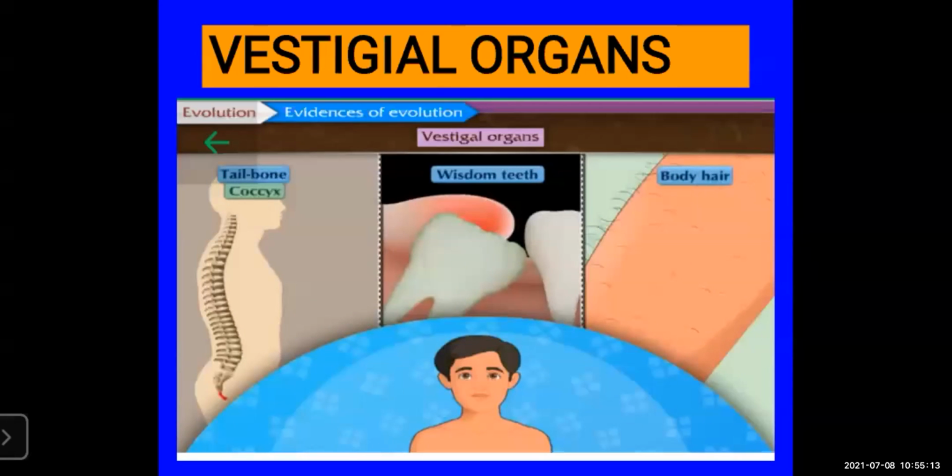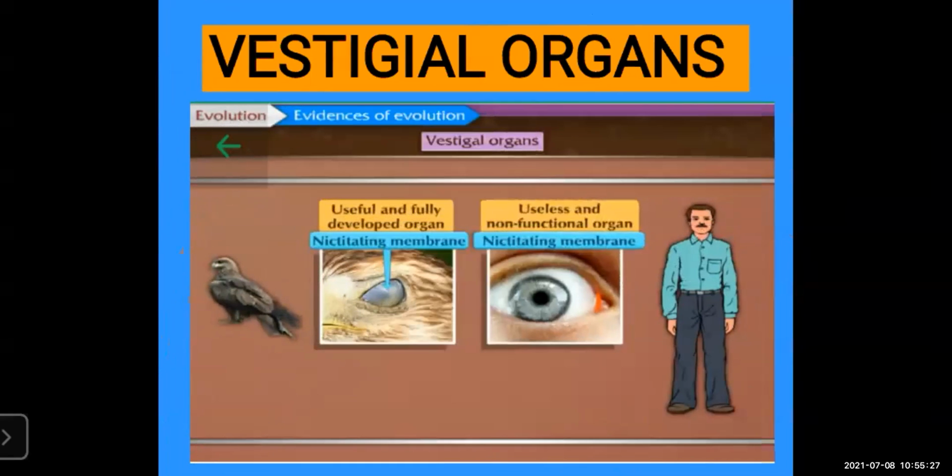Vestigial organs: you can see coccyx meaning tailbone, wisdom tooth, body hair, ear pinna. These all come under vestigial organs, which are not useful in human beings. You can see the nictitating membrane, it is useful in birds. We also have a nictitating membrane, but we cannot cover our eyes with it. So this is also a vestigial or useless organ in our body, but it is functional in birds.